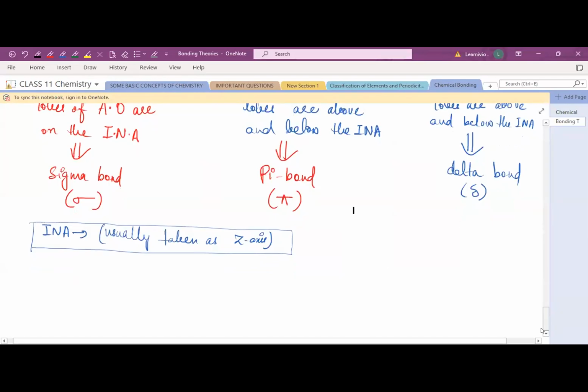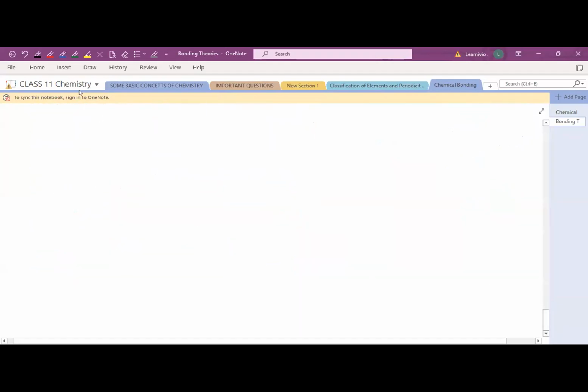Okay, next write down the formation of sigma bond. Okay, so how does sigma bond form?